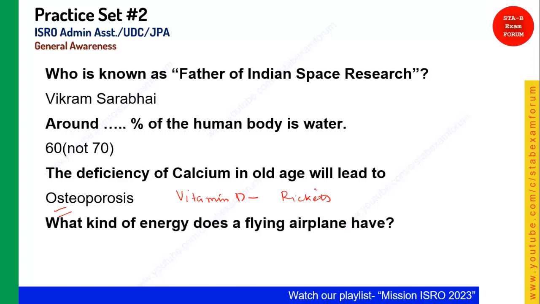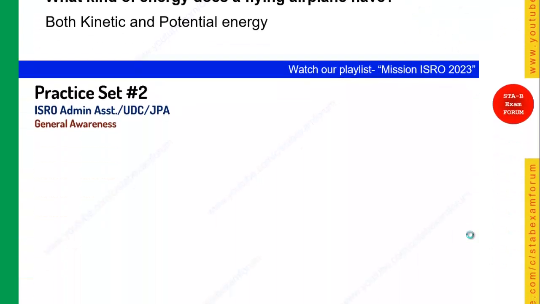Okay, what kind of energy does a flying airplane have? Since it is flying, it will have kinetic energy. Since it is flying above the ground, it will have some potential energy. So it will have both energies. Okay, let's see the next question.